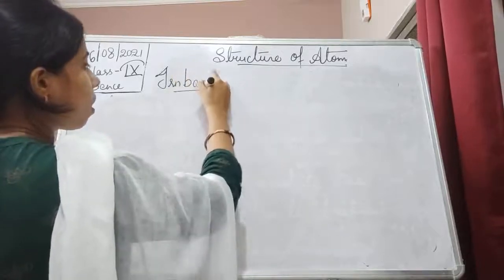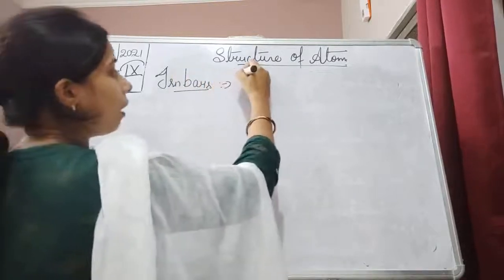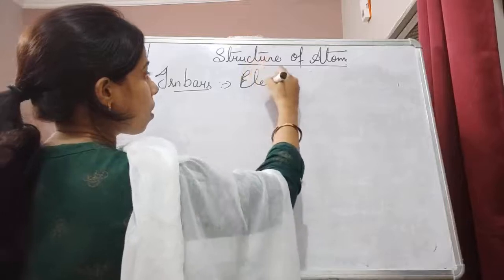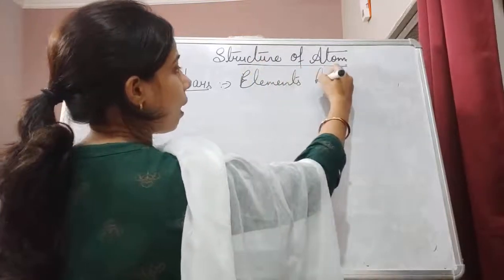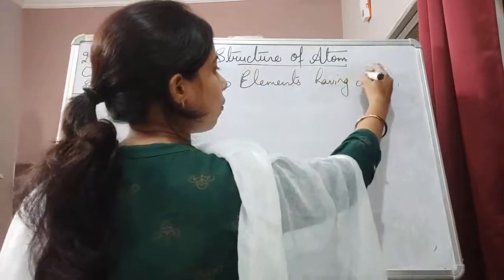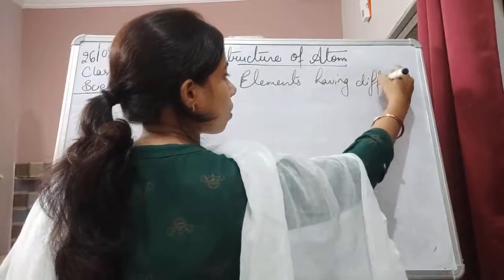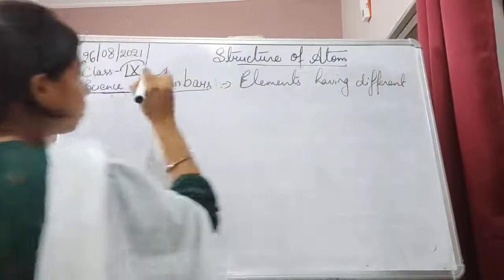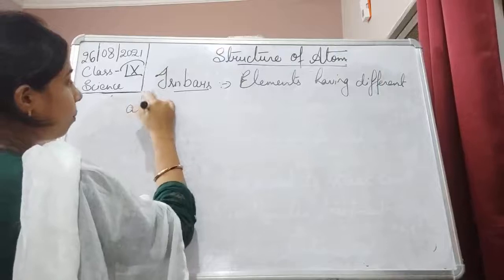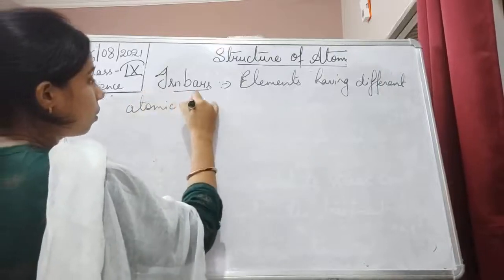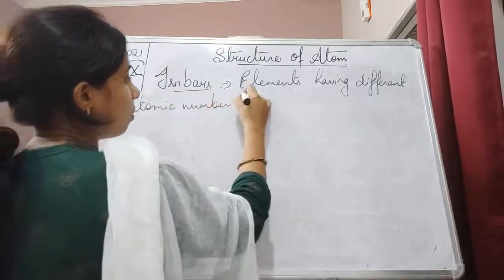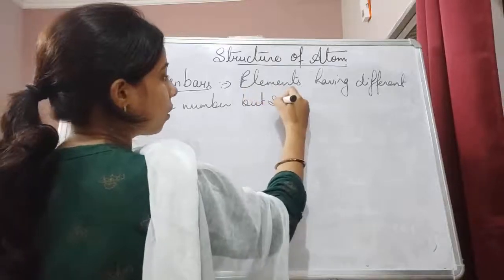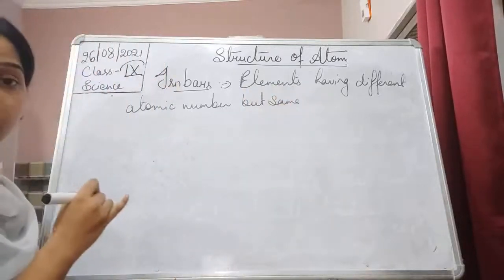So isobars are elements having different atomic numbers but the same mass number.